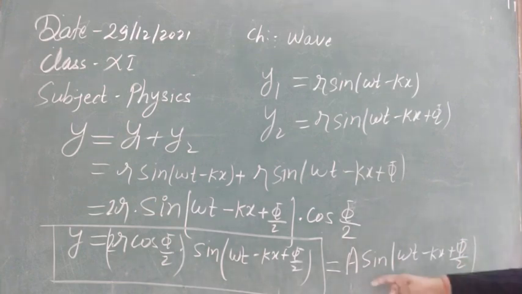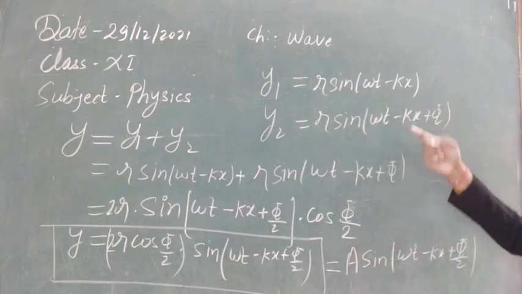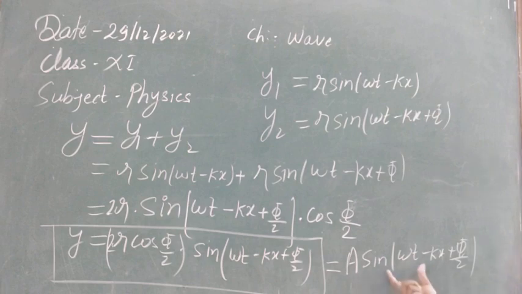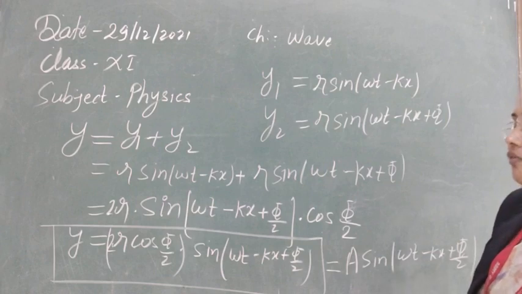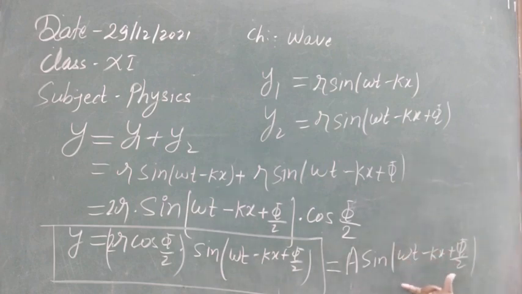So we can see this equation is following the same form as the original one, omega t minus kx plus phi by 2, which means this is also a harmonic wave.